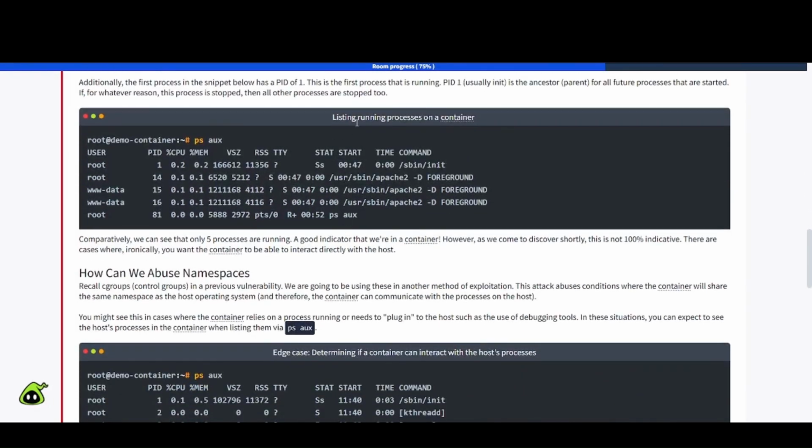Okay, listing running processes on a container. We already did this, so I don't think we need to go back through it again. Comparatively, we can see that only 5 processes are running, a good indicator that we're in a container. However, as we come to discover shortly, this is not 100% indicative. There are cases where, ironically, you want the container to be able to interact directly with the host.